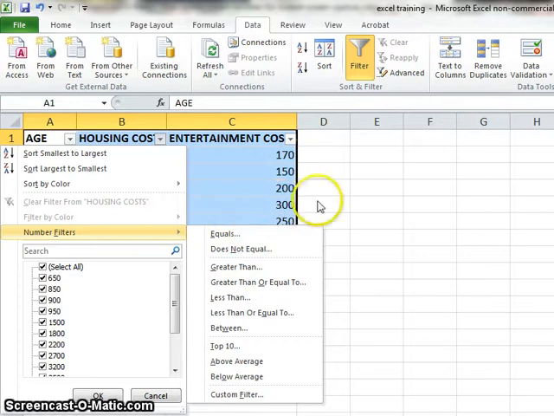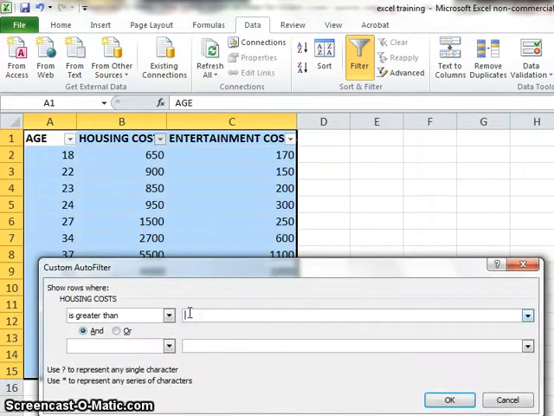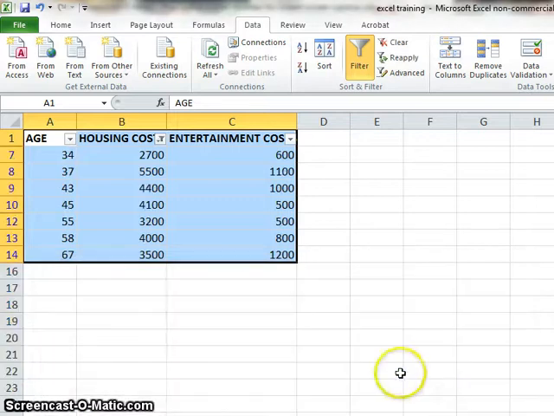And as always, when you are filtering greater than, let's say, 2,500 for our housing costs and click OK, none of the data has been lost. It has simply been filtered out. So the data is still there, it's still available. You've just applied a filter, in this case to the housing costs.